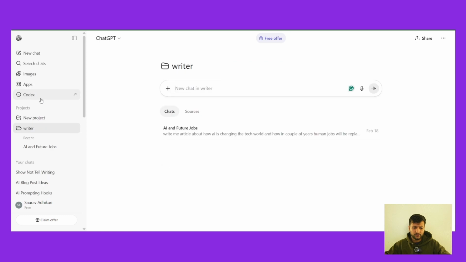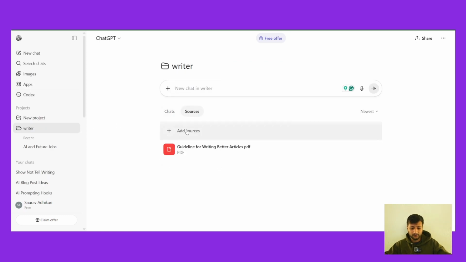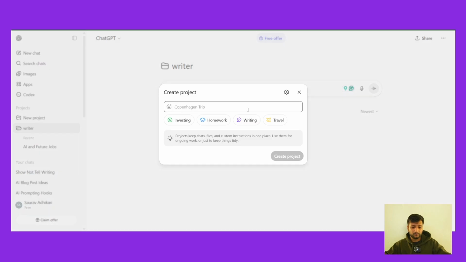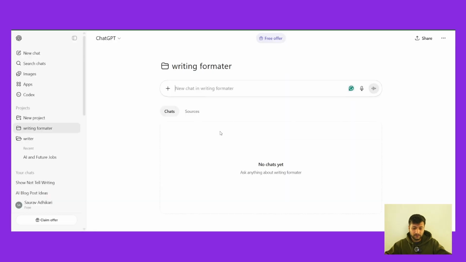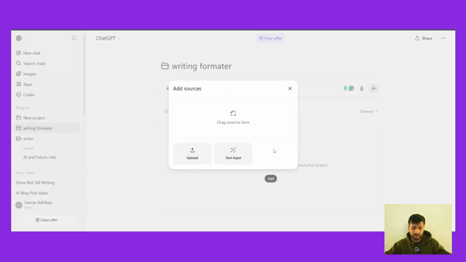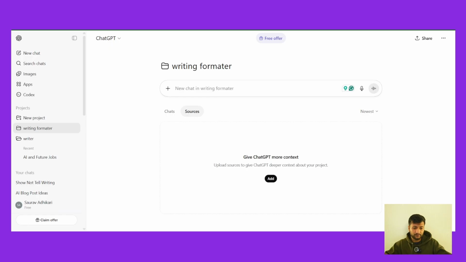Now what you can do is, in the same project that we created, you could add another source and tell it to use that to format and this to write. But what I prefer is creating a new project so that they don't get mixed up. I'll create a new project called writing formatter. I'm just going to create this project and add the sources that I just got from here.